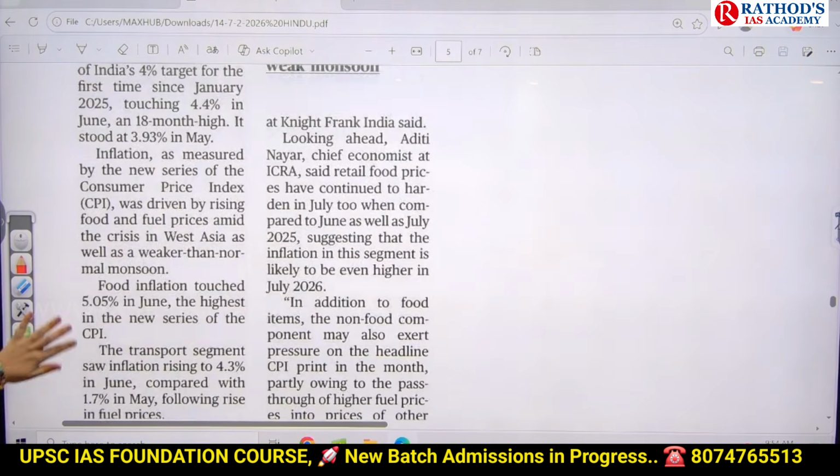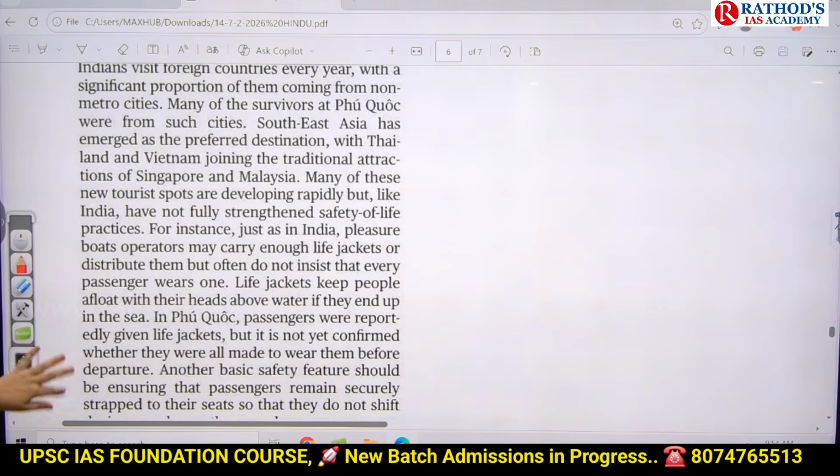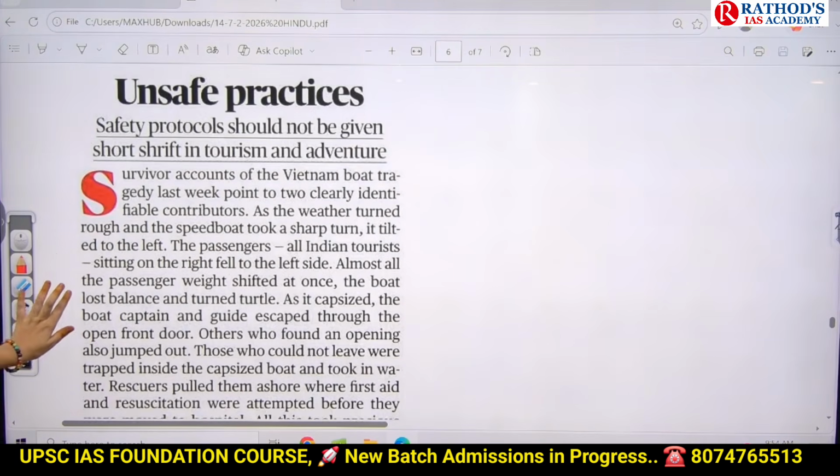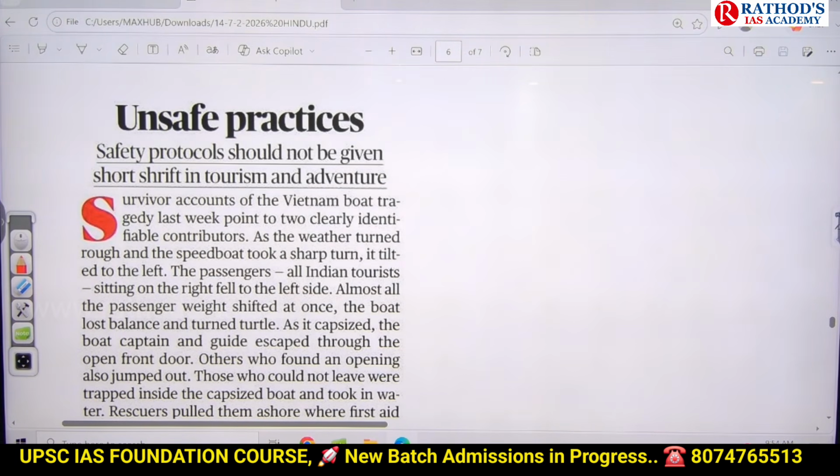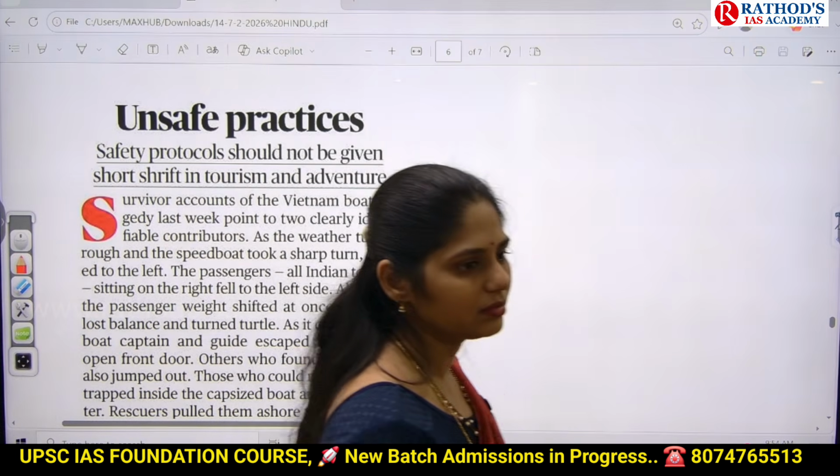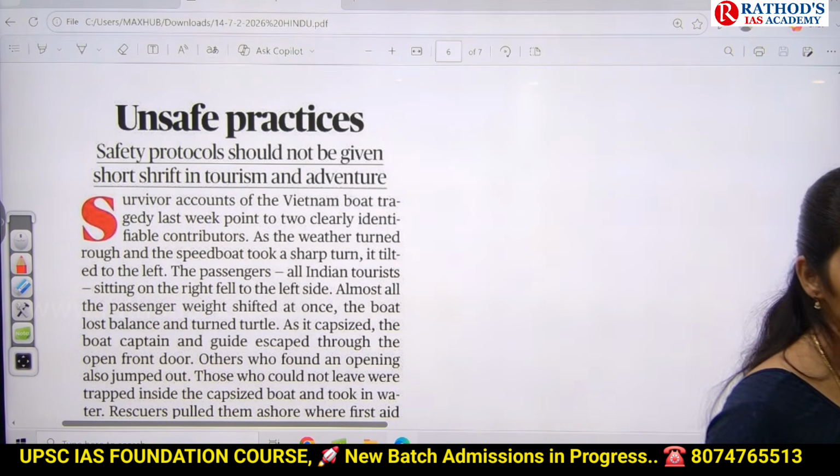Okay, see this next article. Unsafe practices, safety protocols should not be given short shrift in tourism and adventure. What happened in Vietnam? Capsizing of a boat.